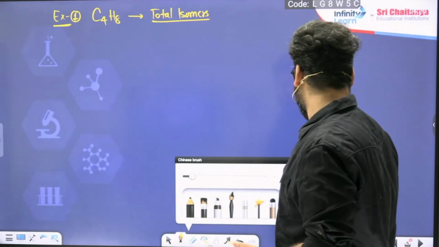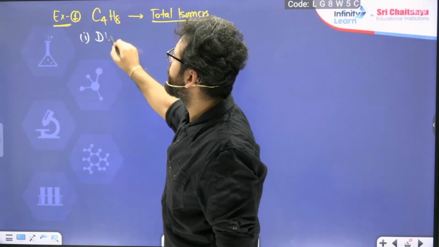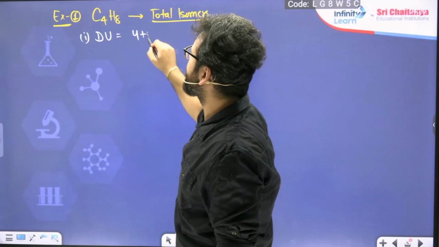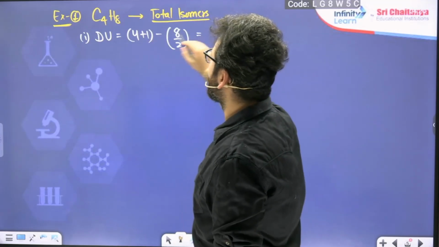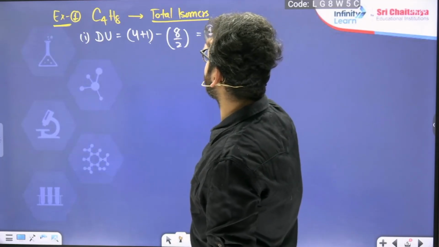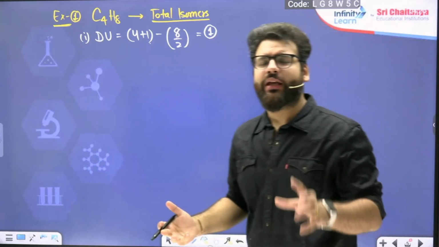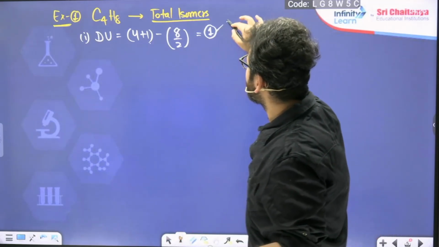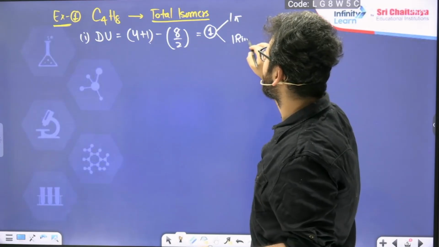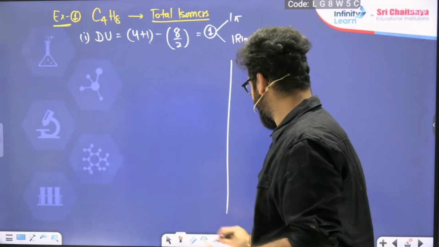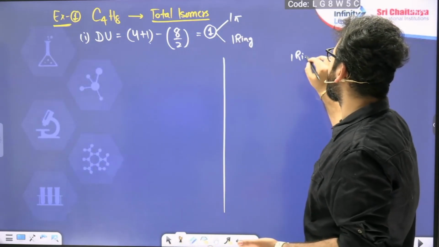First thing I'll find its degree of unsaturation, DU. It will come out to be carbons plus 1 minus hydrogens by 2: 5 minus 4, which is 1. So always have a plan before drawing the isomers. Have a plan in your brain. My plan is I will make 1 pi bond compounds first and then 1 ring containing compound. So I'll make a partition in between.